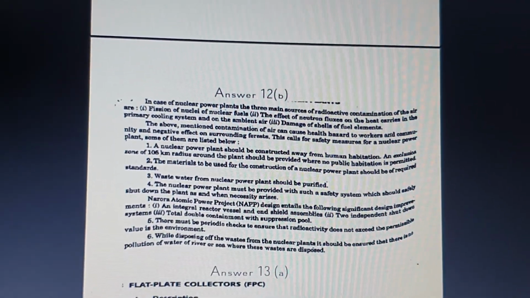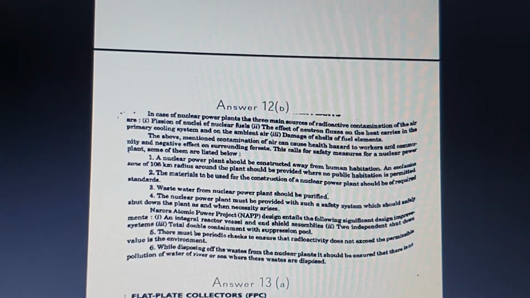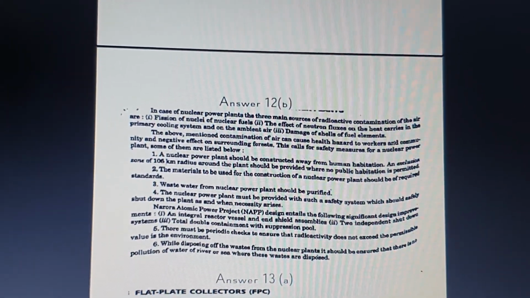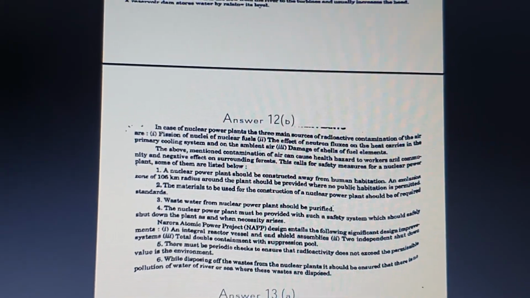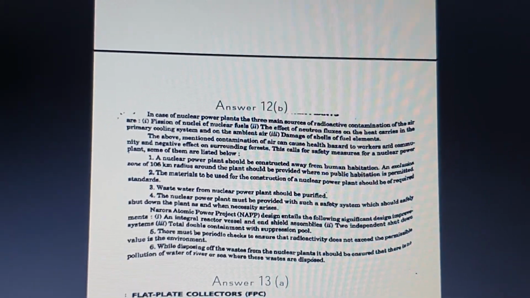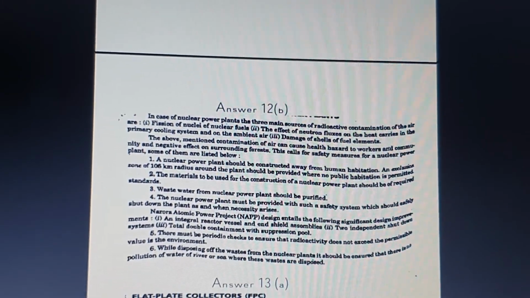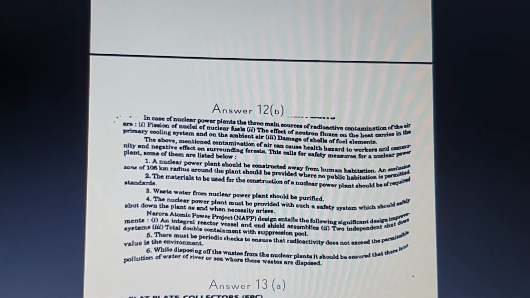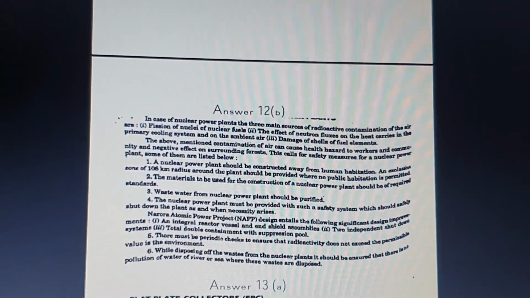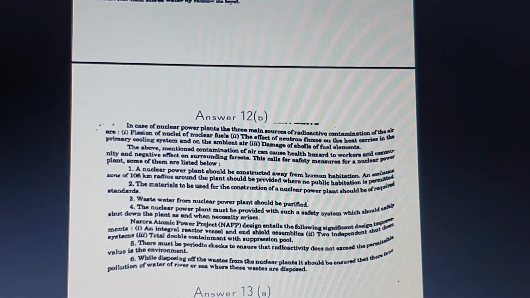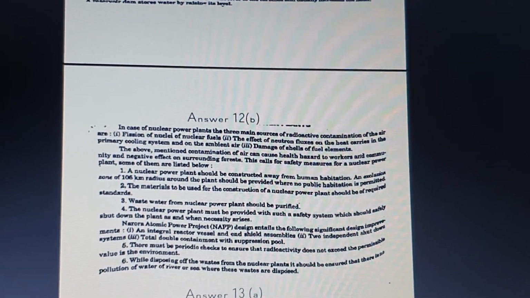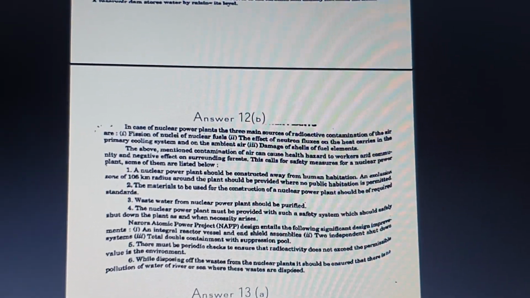And then next you can see the Narora Atomic Power Project as an example for the fourth point, which has a large number of safety systems in generating nuclear power, and it should also ensure that radioactive chemicals are not released into the environment. So if you maintain all these standards, you can say that pollution can be controlled in the case of the nuclear power plant.